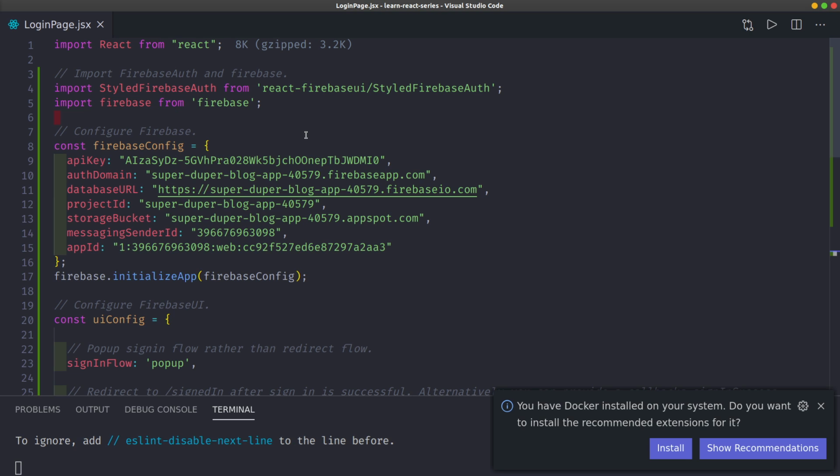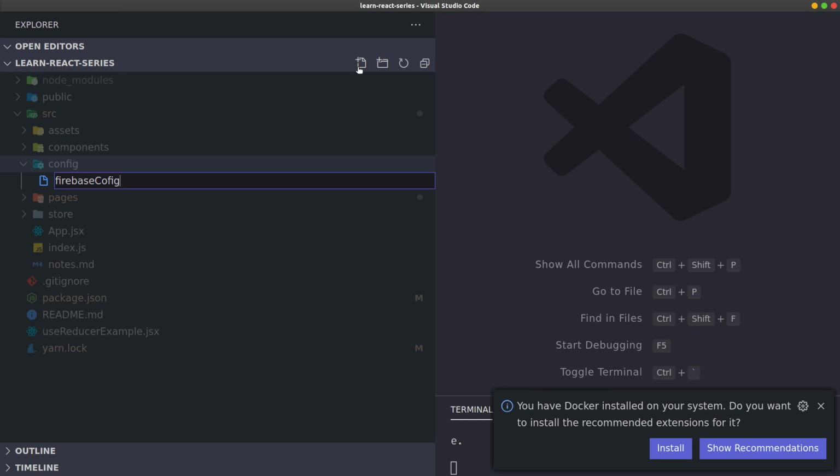I'll call it config. It's up to you how you name it. Mine is config. I could name it firebase config, but maybe in the future I may have to put in different configurations. So maybe I'll call one firebase config.js. There's no React in it, it's just separating, making it modular. If you look at JavaScript, you can make modules.